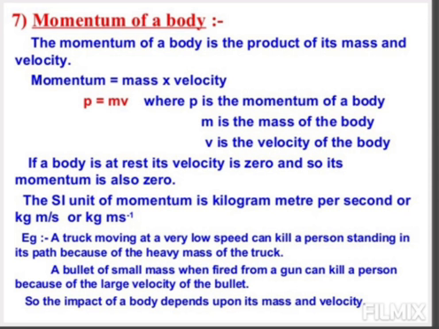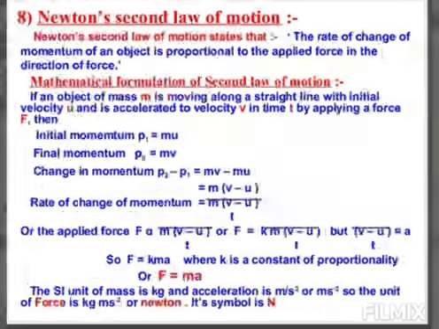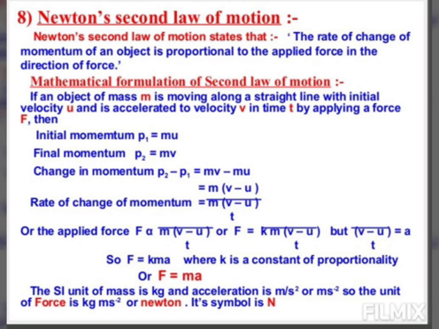Now I will explain to you Newton's second law of motion. According to Newton's second law of motion, the rate of change of momentum of a body is directly proportional to the applied force and it takes place in the direction in which the force acts. इसका ये मतलब होता है the rate of change of momentum क्या होगा? अगर एक बॉडी के मोमेंटम में चेंज आ रहा है, मतलब फाइनल मोमेंटम माइनस इनिशियल मोमेंटम, that will be change in momentum. mv minus mu. mv is the final momentum and mu is the initial momentum.